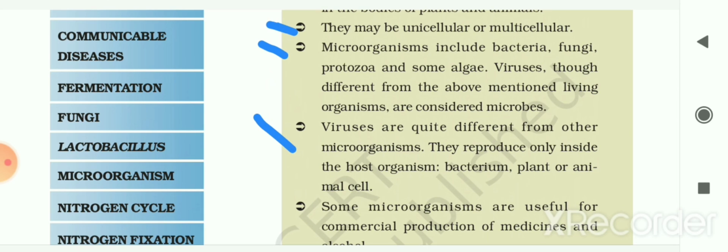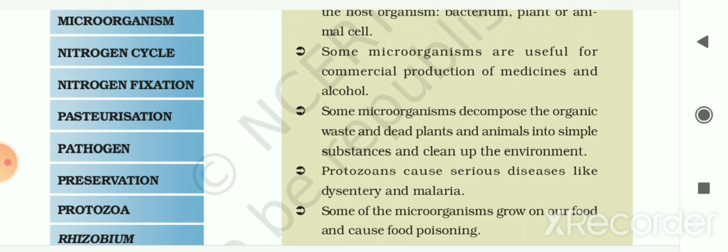Viruses are quite different from the other microorganisms. They reproduce only inside the host organism, that is a bacterium, plant or animal cell. Then we have seen some microorganisms are useful for commercial production of medicines and alcohol. Some microorganisms decompose the organic waste and dead plants and animals into simple substances and clean up the environment.